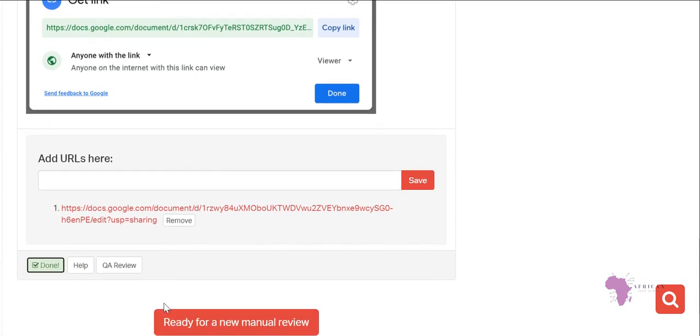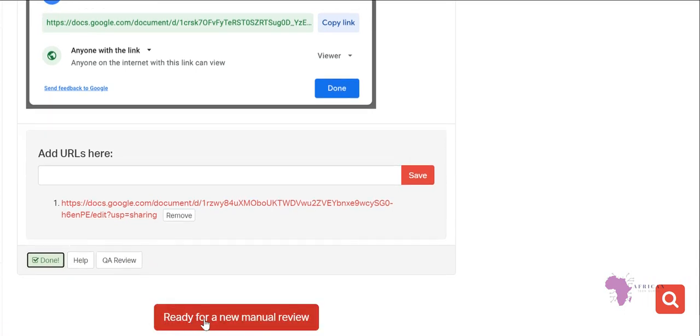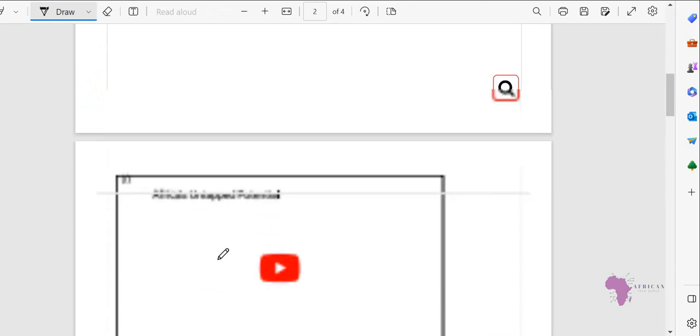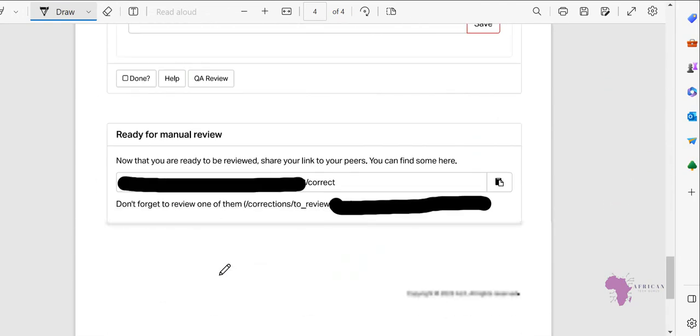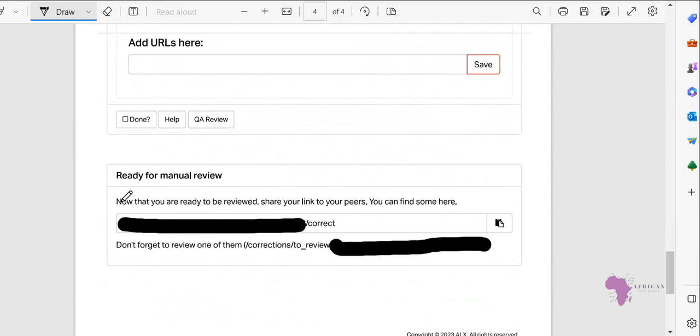And then what next? You click on Ready for manual review. When you click on that, let me show you. When you click on Ready for manual review, a certain link will appear like this one. What you will do next is copy this one. You click here, you see here. I'm sorry for that. You will click somewhere here where you will see Copy link, and then after you click Done, you click Copy.